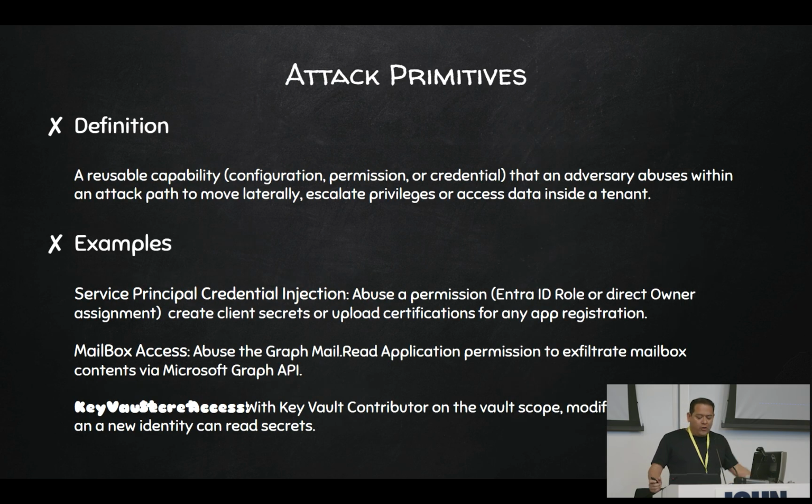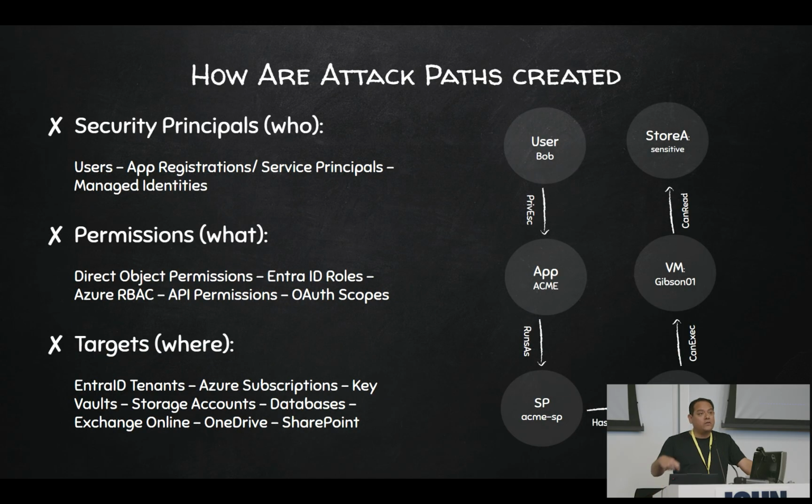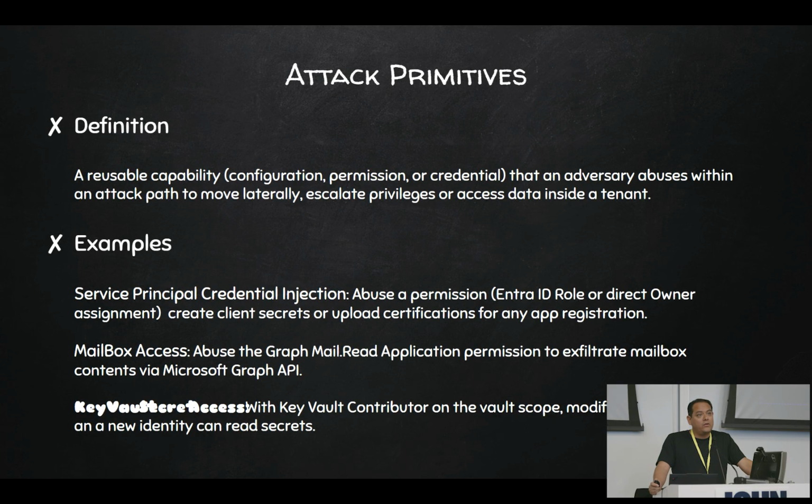And another important concept to talk about is how attackers are traversing the attack paths, right? So how are they moving through an attack path? I think we can call those attack primitives. Those are the capabilities that could be a configuration, a credential, a permission that an adversary will abuse within an attack path to move from one step to another. And these are, again, just legitimate actions that can happen in a legitimate workflow within an organization.